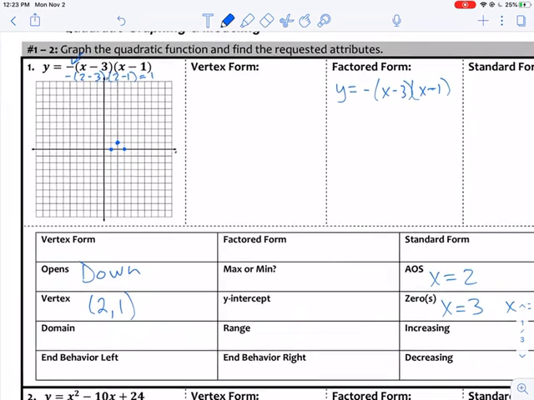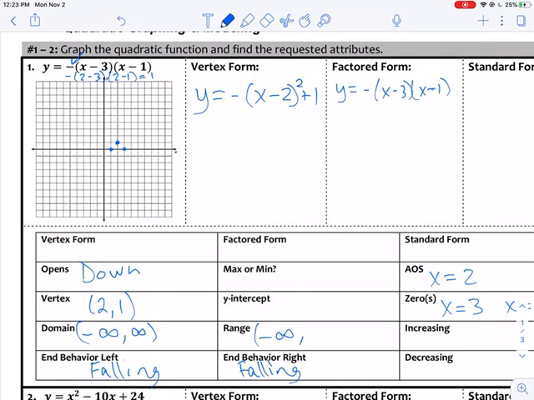And now that we have the vertex, we can do our vertex form. So we can say that y equals a, which is still -1, and my x is 2, so I'm going to say (x minus 2) squared plus 1. So there's our vertex form. We all know that the domain is going to be -infinity to infinity. It's opening down, so I start with my -infinity on my range, and I stop at my y value of the vertex. So we can do all this at this point.